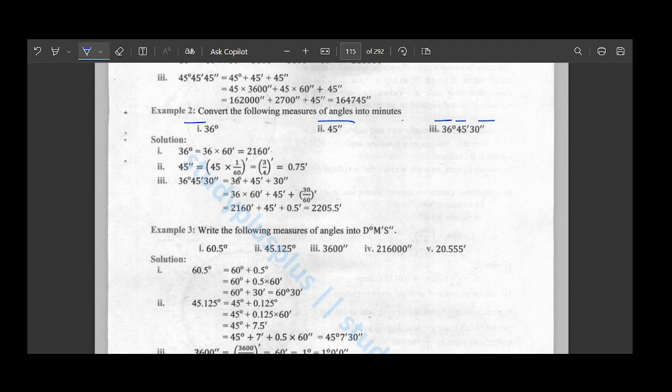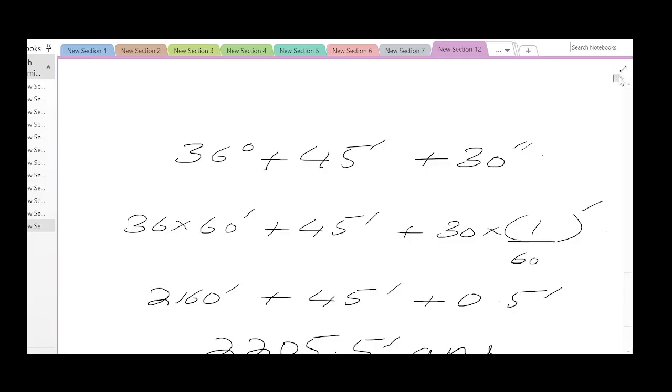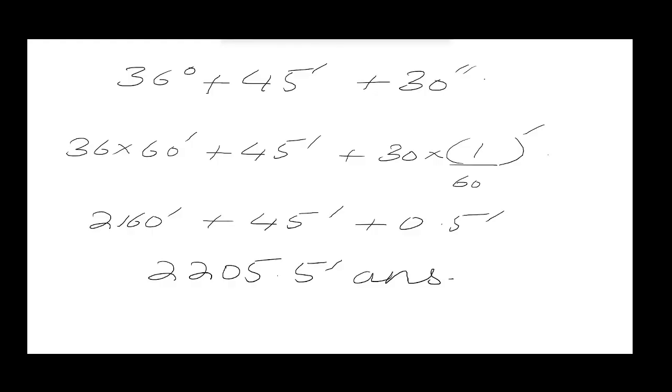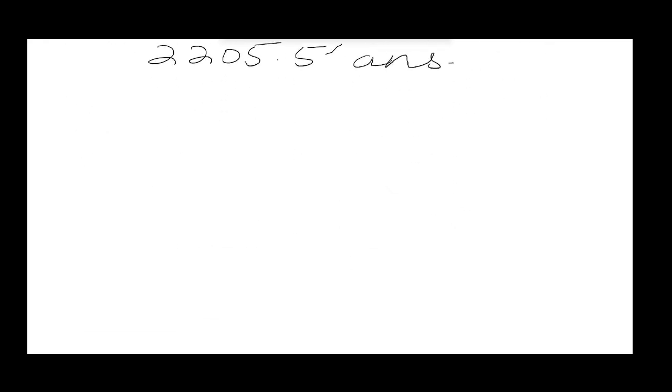Now we need to move on to example number 3, where we will write the following measures of angles into degree, minute and second format. If you look at the first part, we have 60.5 degrees. Now we always know that angles aren't in decimals. So we have 60.5 degrees here, we are just going to separate this. So we can write 60 degrees added with 0.5 degrees. Now this 0.5 degrees will be converted into minutes.